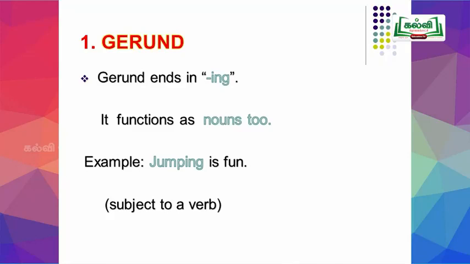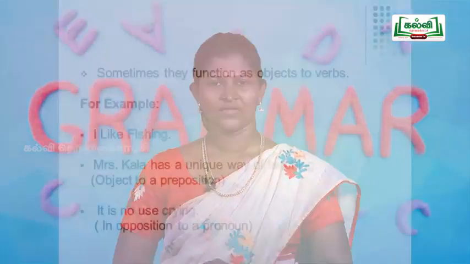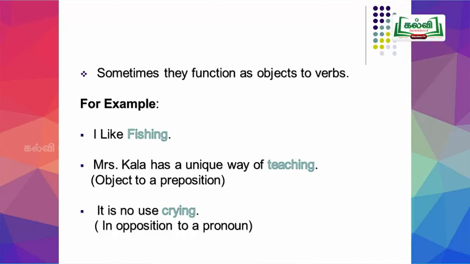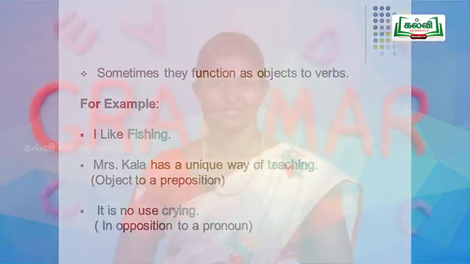For example, jumping is fun. Here, the gerund acts as a subject to a verb. Sometimes it functions as an object to a verb. For example, I like fishing.